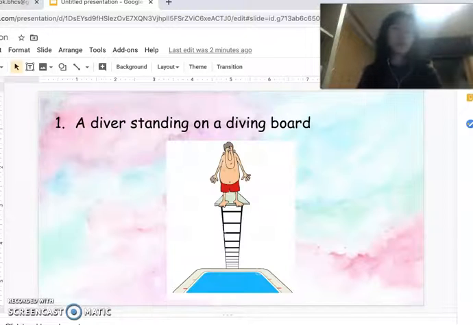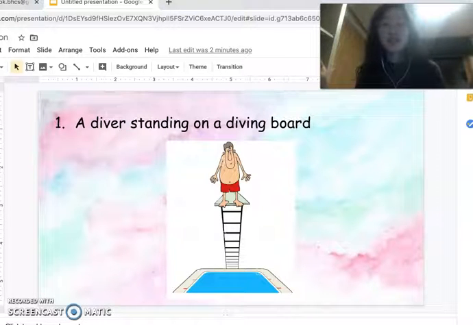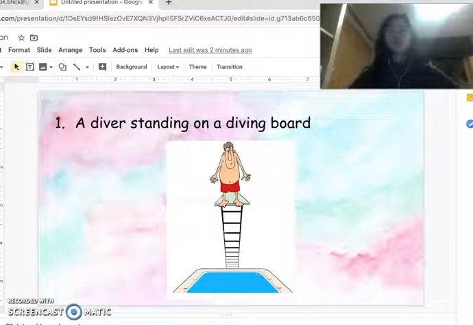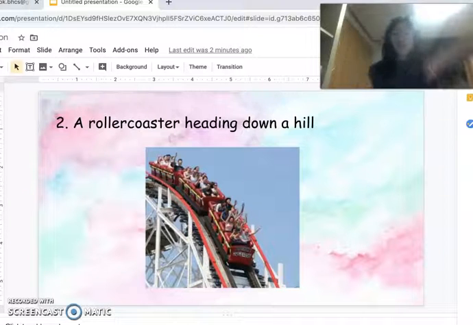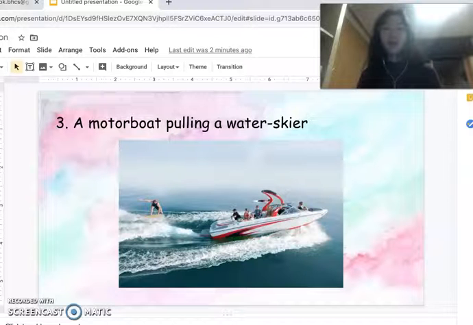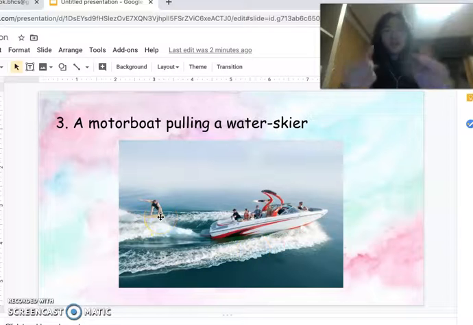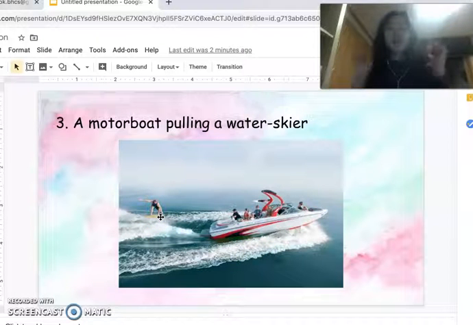So number one, what did you get? A diver standing on a diving board, just standing there. Potential energy. Number two, a roller coaster heading down a hill. Kinetic energy. Number three, a motorboat pulling a water skier. So this boat is pulling this guy. Is there motion? Yes, that's kinetic energy.